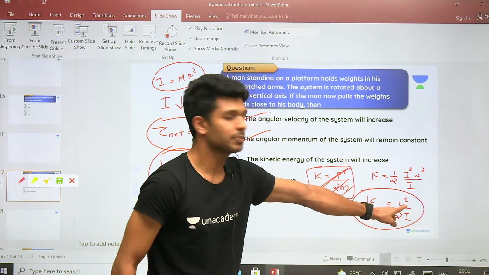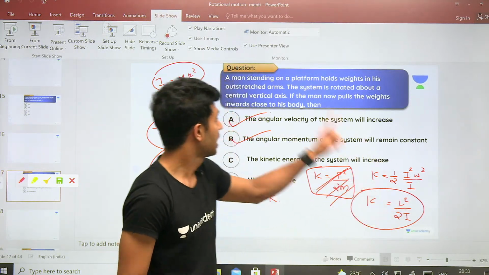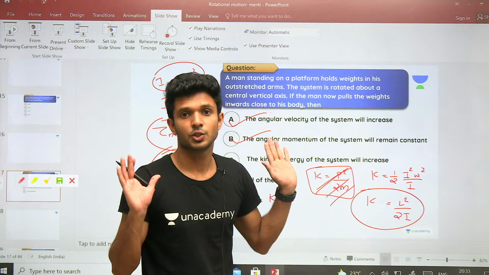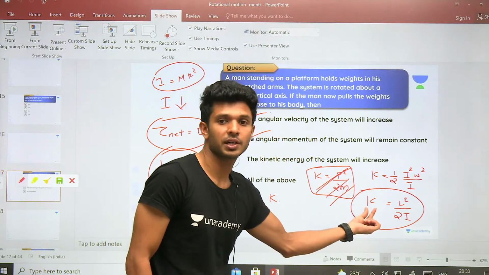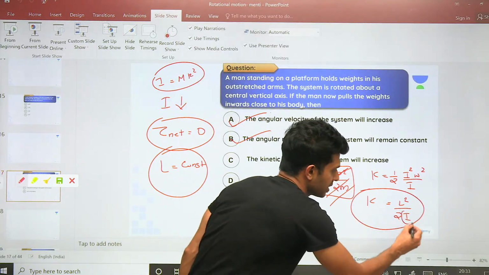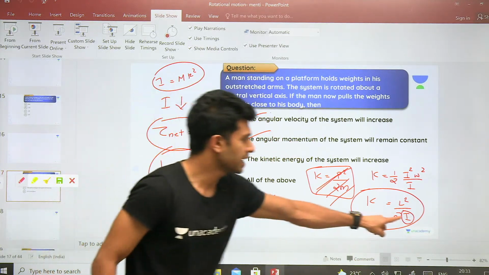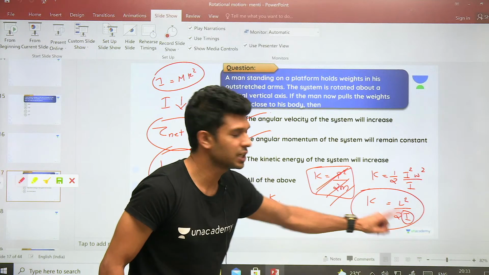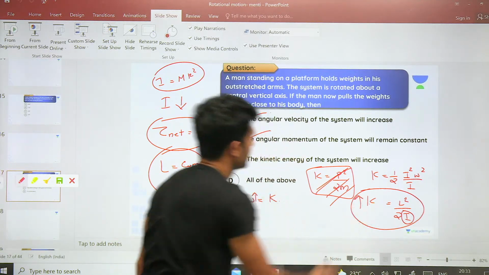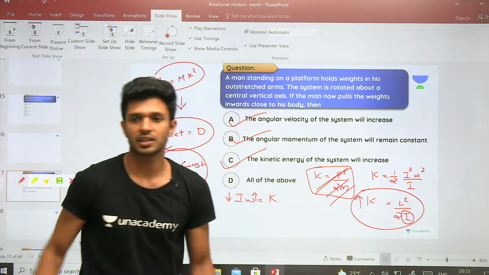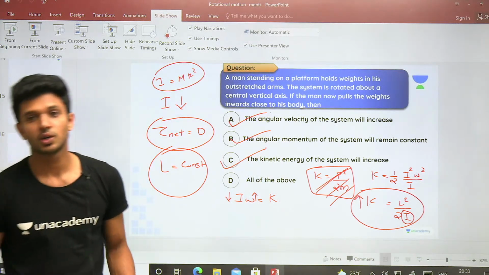Kinetic energy is directly proportional to angular momentum squared. Here angular momentum is constant, so because of angular momentum, no change is happening to kinetic energy. But it is inversely proportional to I. I decrease हो जाएगा. As I is inversely proportional to kinetic energy, what happens to kinetic energy? Kinetic energy will increase. So option C is also correct.